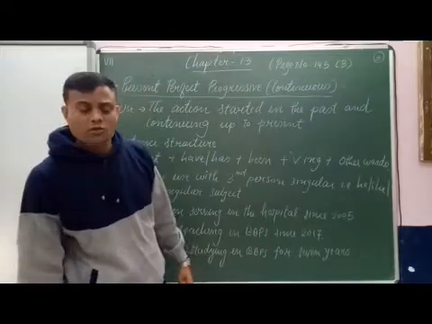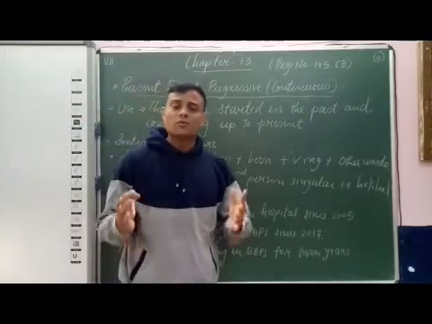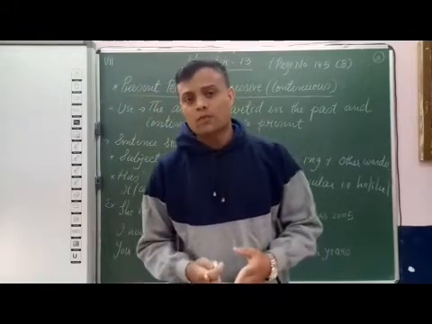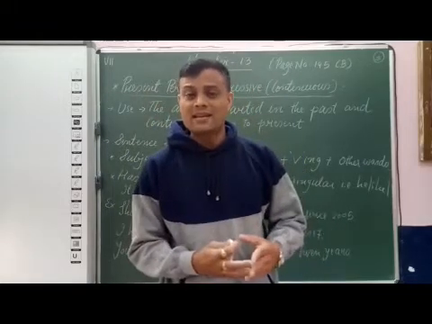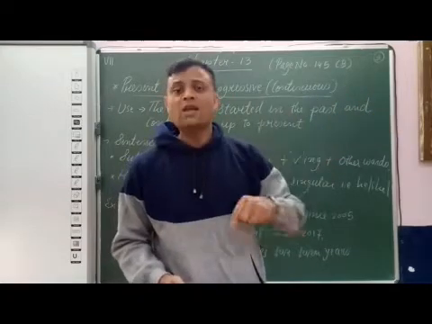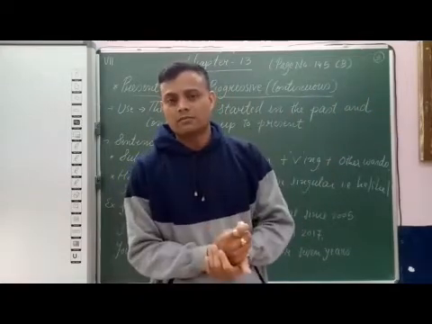Students, the use of present perfect progressive tense is to express an action that started in the past and is continuing up to present.